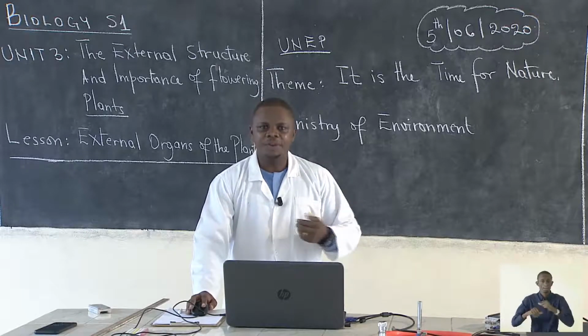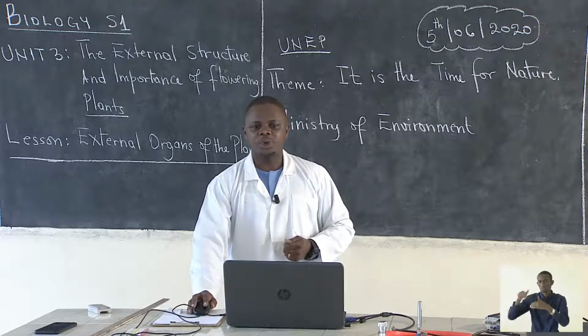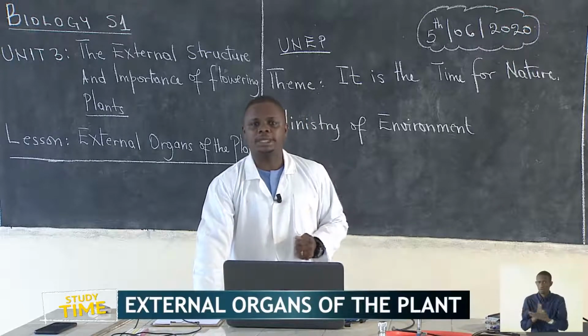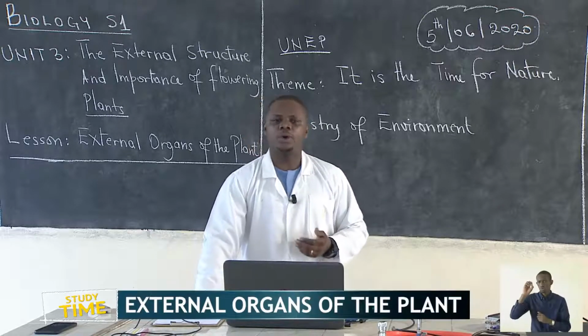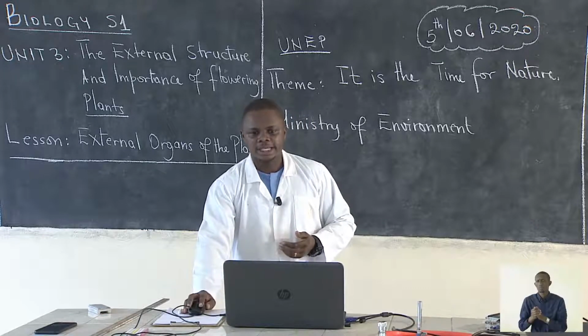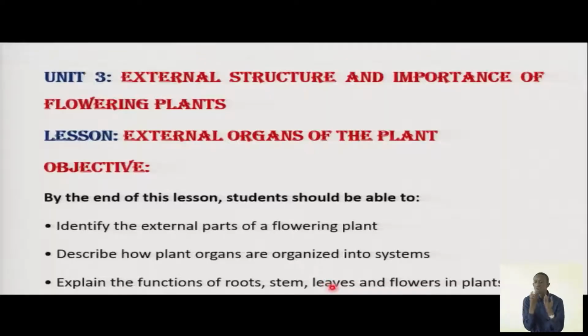And by the end of this lesson, students, make sure you are able to identify external parts of a flowering plant, describe plant organs, and explain functions of roots, stem, leaves, and flowers in plants.